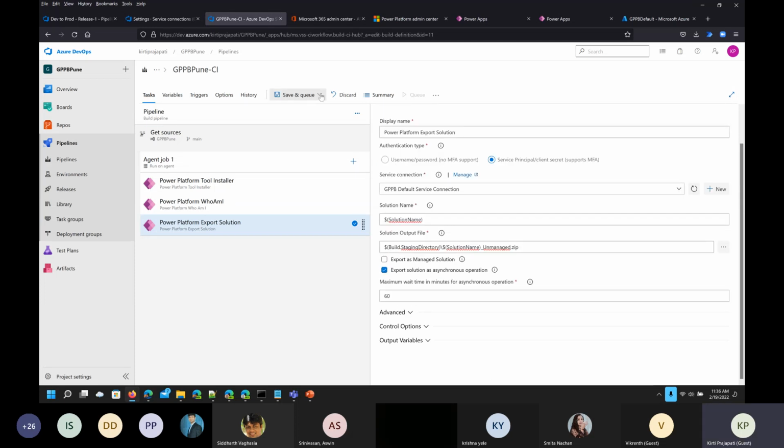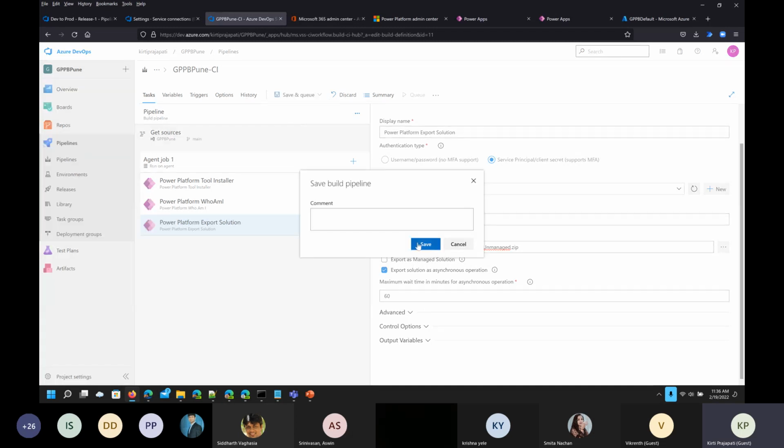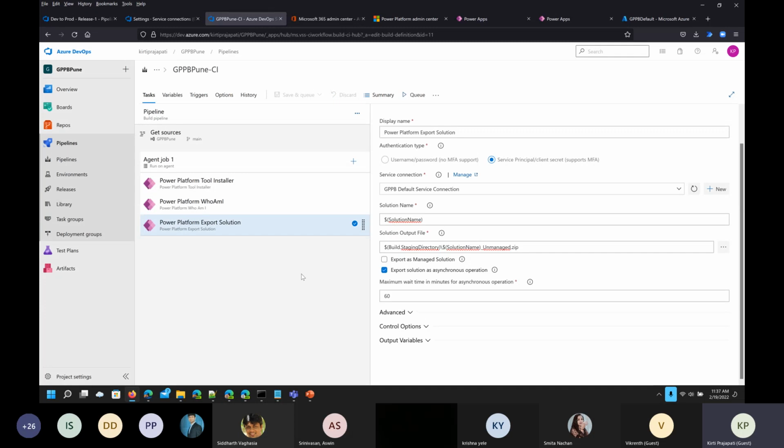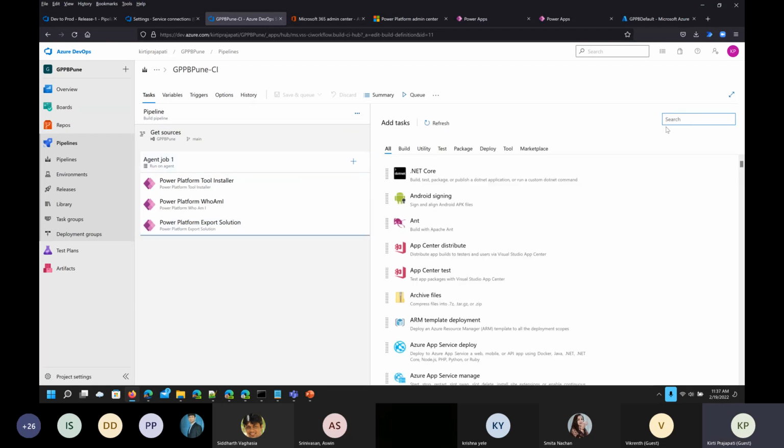Then we are just saving these changes. I'm not updating anything. Export solution, just commenting it. I'm not executing the queue. If you want to execute, you can execute the queue, but it will take some time. So just to save the time, I'm adding another task.